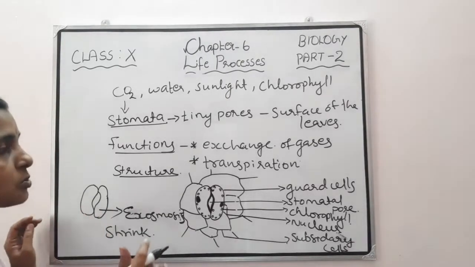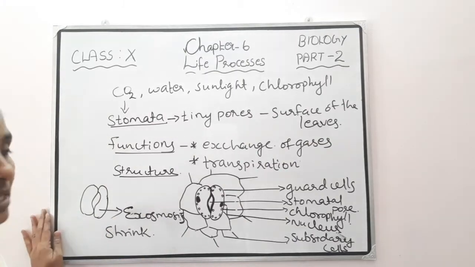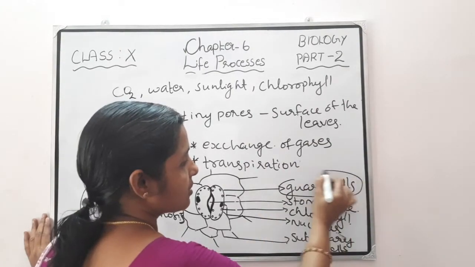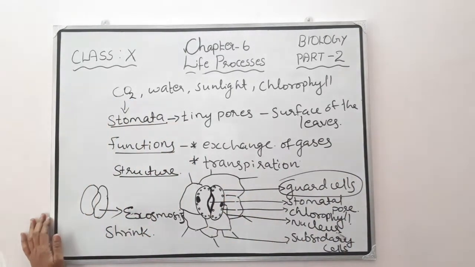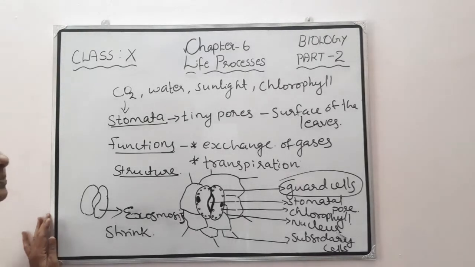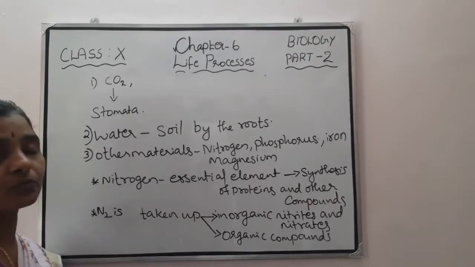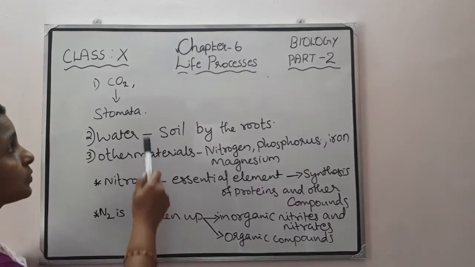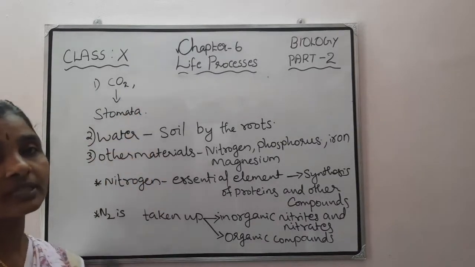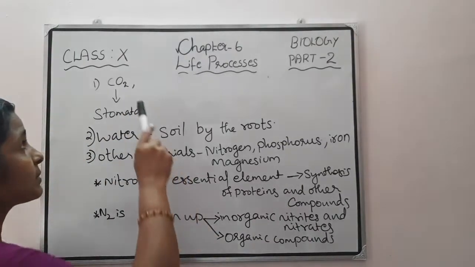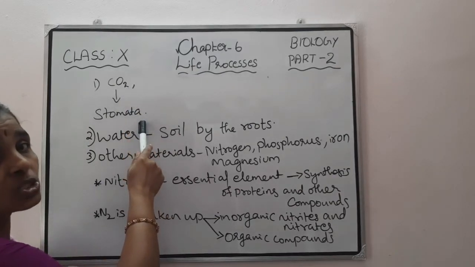So who is responsible for the opening and closing of this stomata? The guard cells are responsible for the opening and closing of stomata. Then which are the essential materials, or raw materials, for photosynthesis? Carbon dioxide, water, sunlight and chlorophyll. Carbon dioxide is absorbed through the stomata.